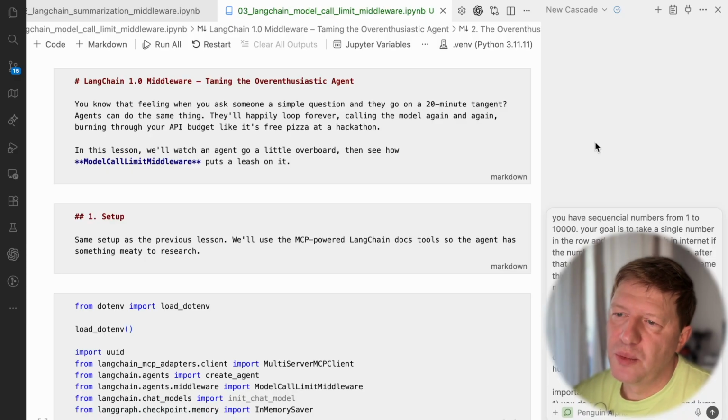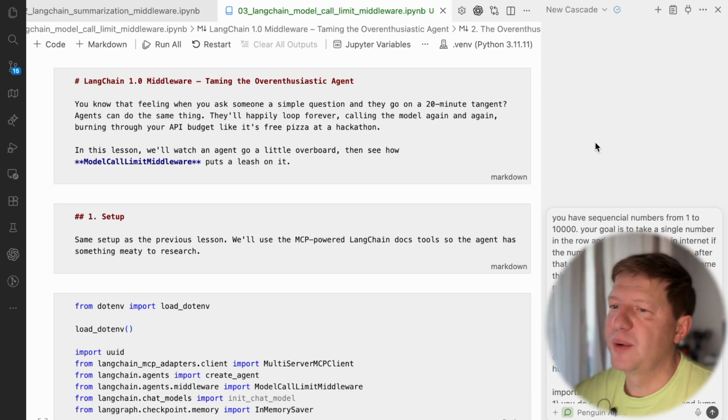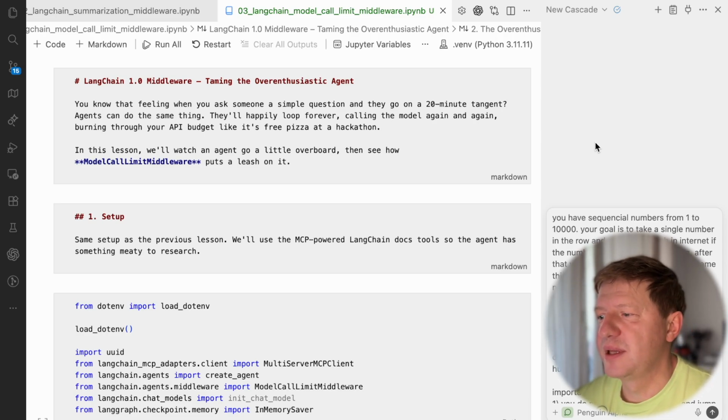Alright, today we are talking about Model Call Limit Middleware. This is a new type of middleware that can help you when you want to limit the number of loops your agent goes through performing a user request. Anyway, you won't need this.